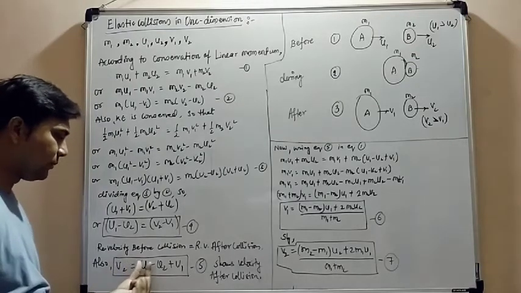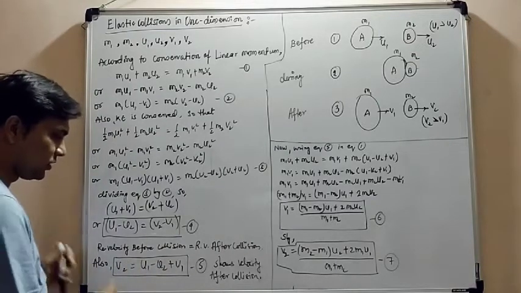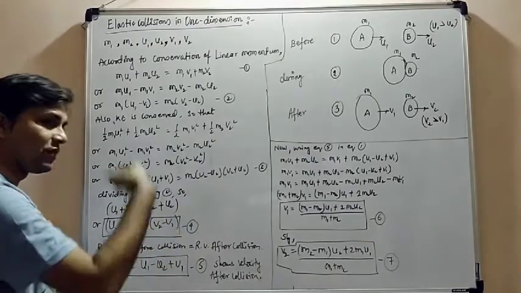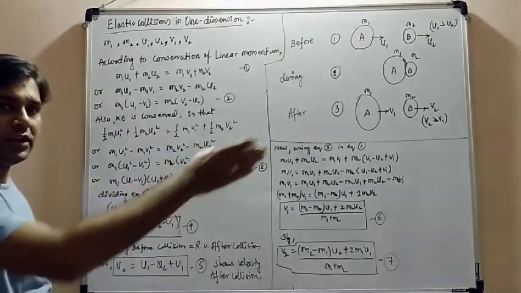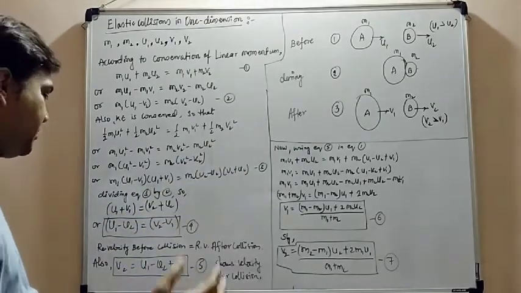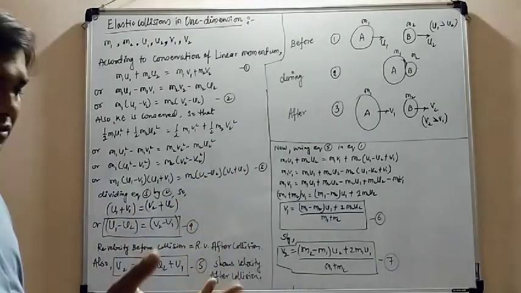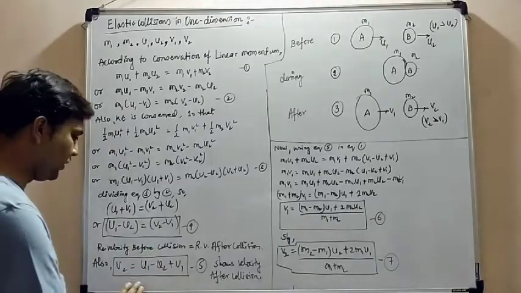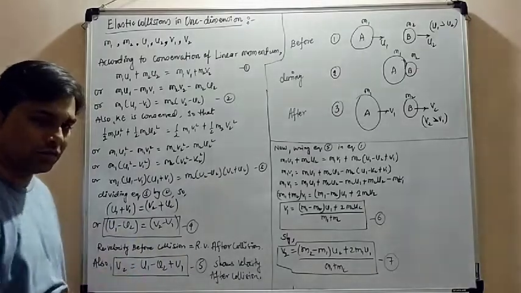v2 equals u1 minus u2 plus v1. This shows the velocity of the object after collision when the object is moving very fast with respect to object A, with object A having velocity v1. So this equation will give you the velocity of the object after collision.